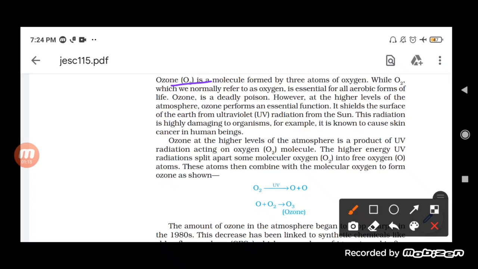Now O2, which is normally referred to as oxygen, is essential for all aerobic forms of life. And ozone is really poisonous. However, when it is at a higher level of the atmosphere, it plays a very important role. Normally it is a gas which is really harmful for us.